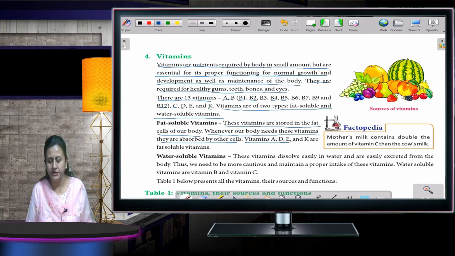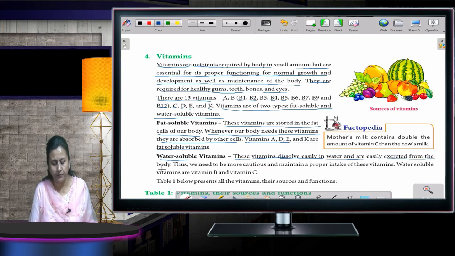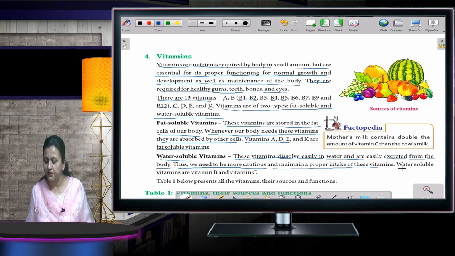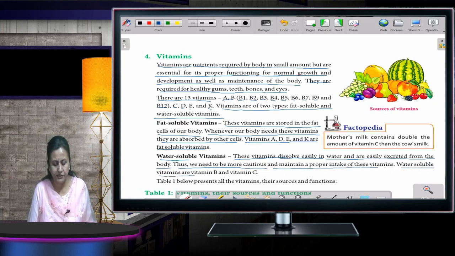Vitamin A, D, E and K are fat soluble vitamins, whereas water soluble vitamins easily dissolve in water and are easily excreted from the body. Thus, we need to be more cautious and maintain a proper intake of these vitamins. Water soluble vitamins are vitamin B and vitamin C only. Out of all these 13, only 2 vitamin groups are water soluble, that is vitamin B and vitamin C.